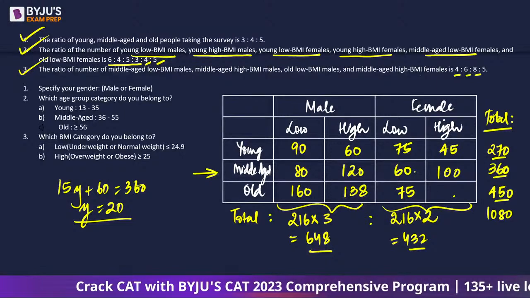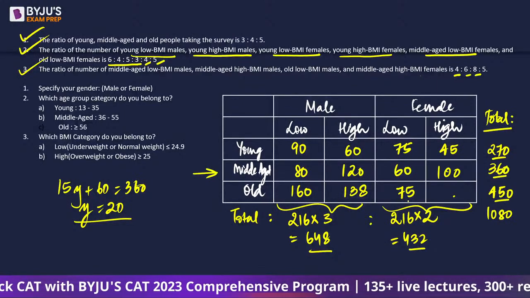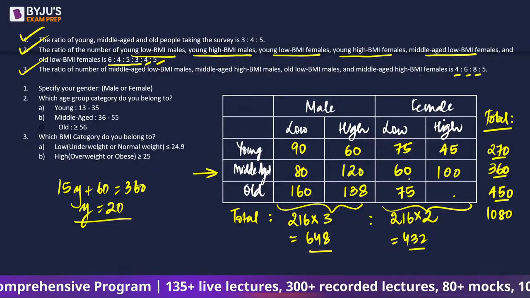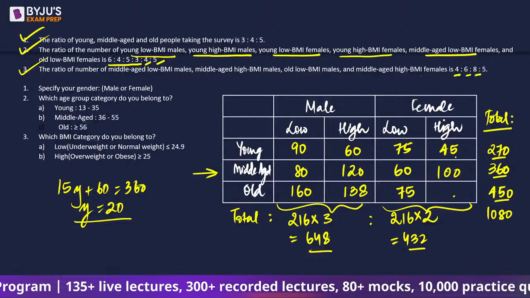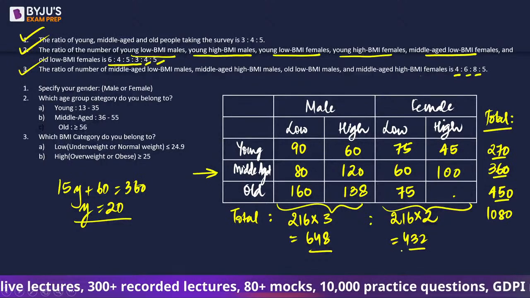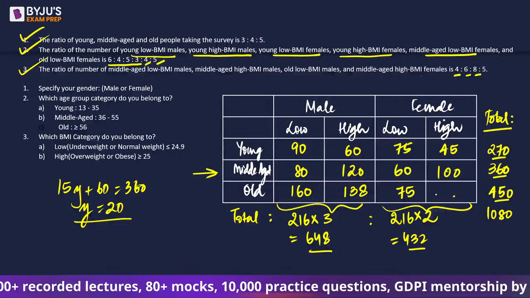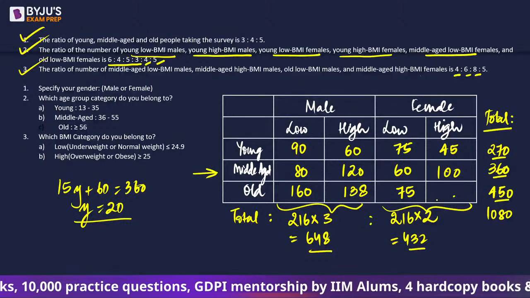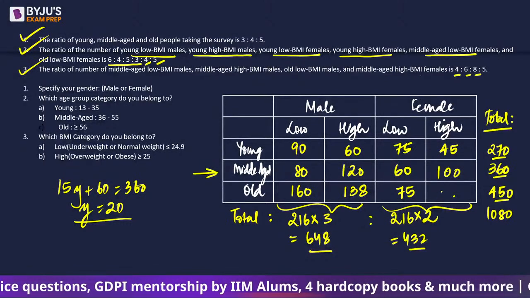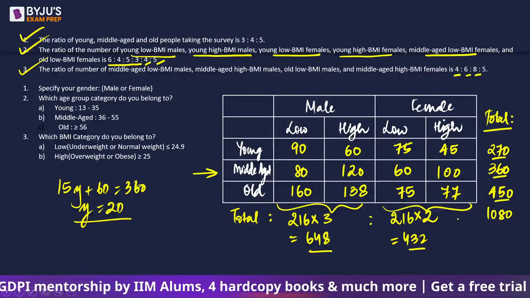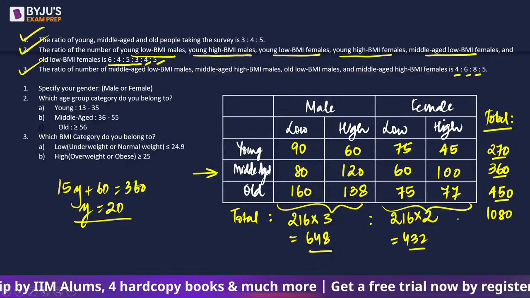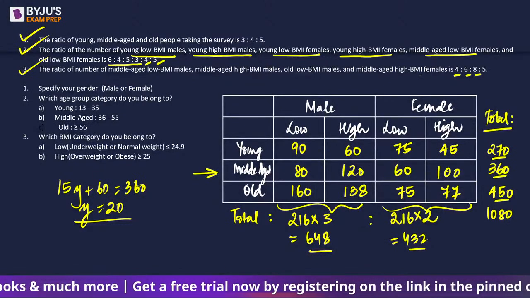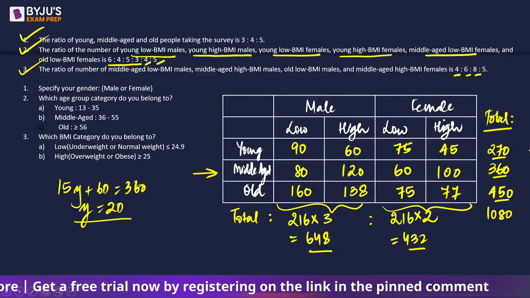Similarly, if we look at female overall, this is 75 plus 75, which is 150, 250, 310 plus 45, which is 355. Total overall we have is 432. That will result in 45 plus 32, which is going to be 77. Right? So 90 plus 60 plus 75 plus 45 is 270, 80, 120, 60, 100, this is 360, and so on and so forth.